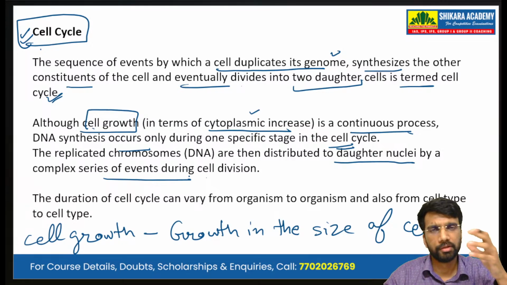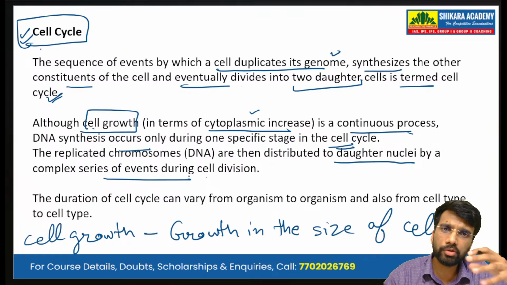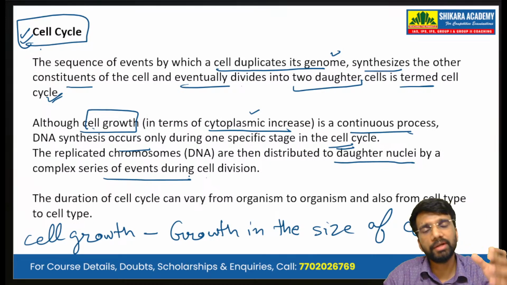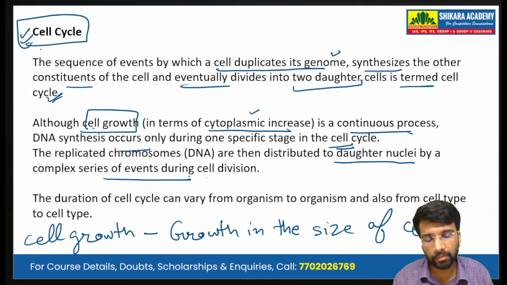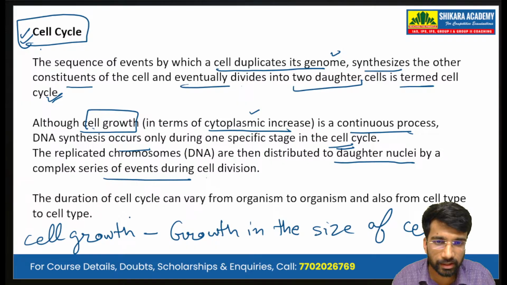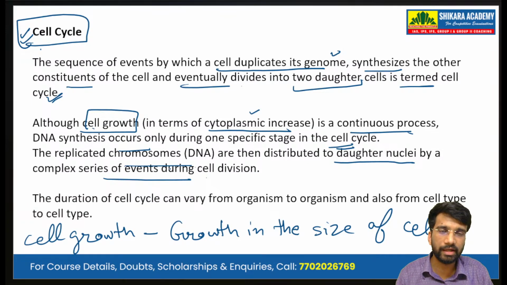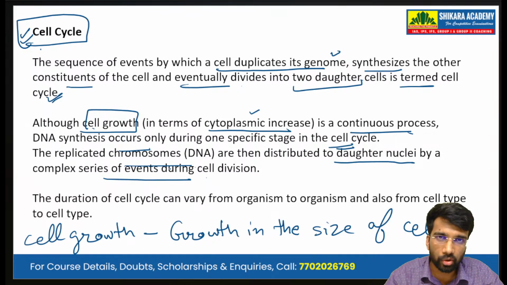So cell growth is an ongoing process, but at a certain specific stage the DNA starts to replicate itself, that is, it makes copies of itself. The replicated chromosomes are then distributed into the daughter nuclei.